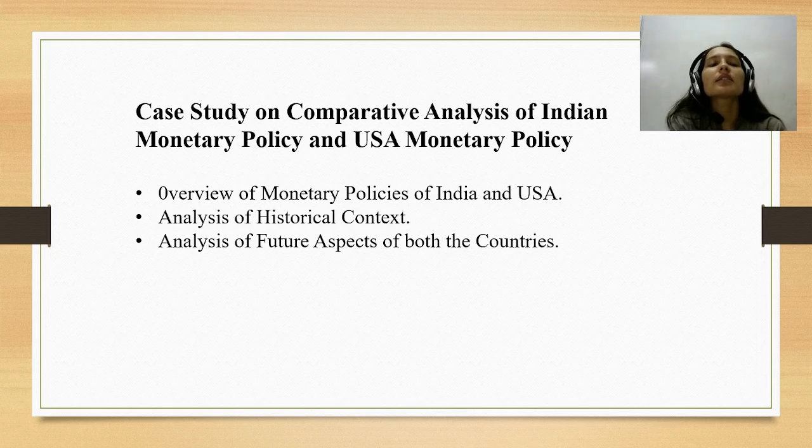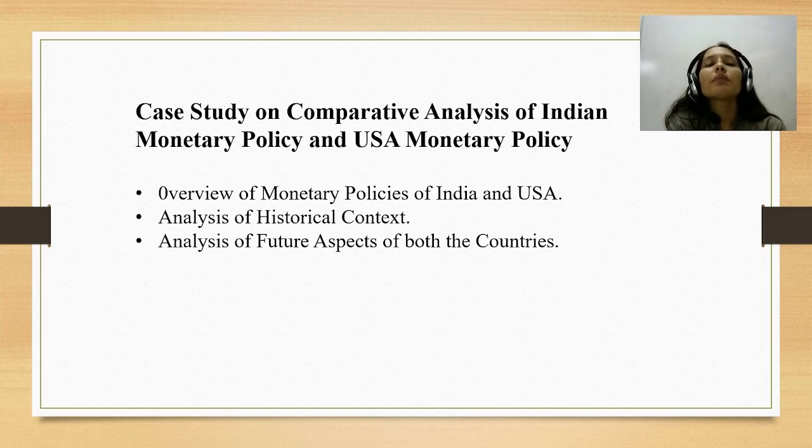The first is repo rate, the primary tool used by the RBI to control inflation and stimulate economic activity. The second is cash reserve ratio, the proportion of deposits that banks must keep with the RBI, influencing liquidity in the banking system.